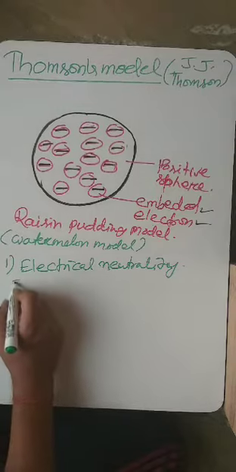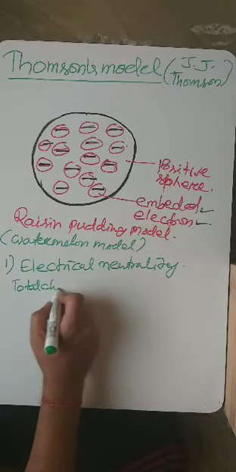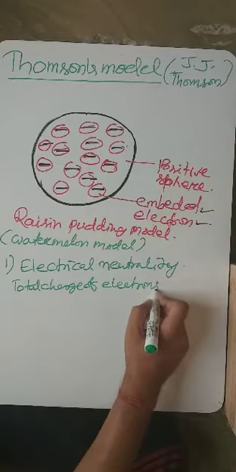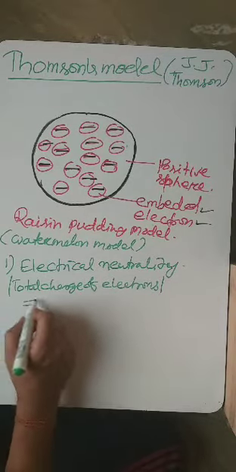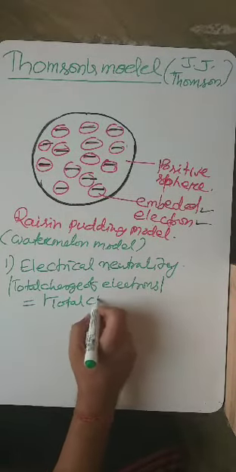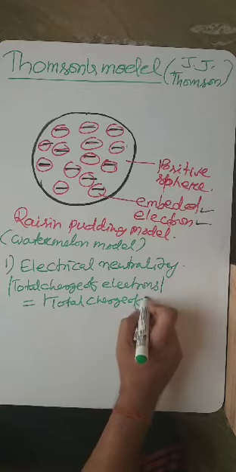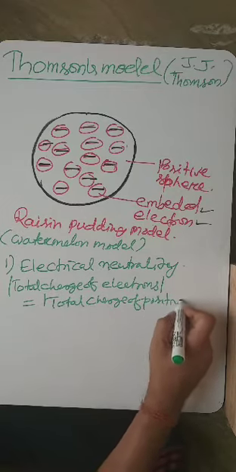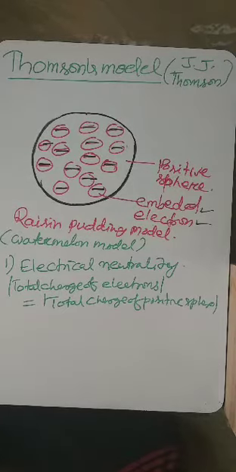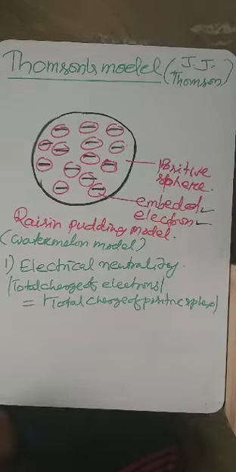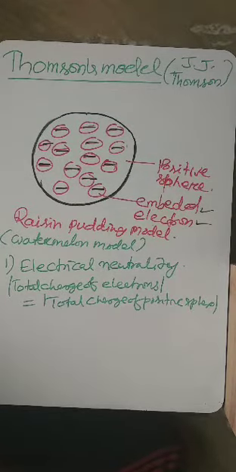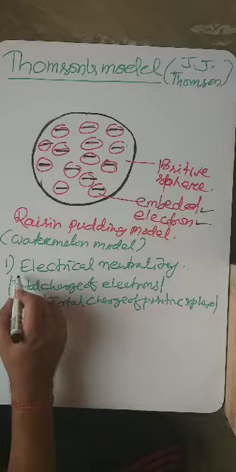The magnitude of the total charge of the electrons is equal to the total charge of the positive sphere. So that means the atom as a whole is neutral. Total charge of plus and total charge of minus are equal. So this is proved by Thomson.